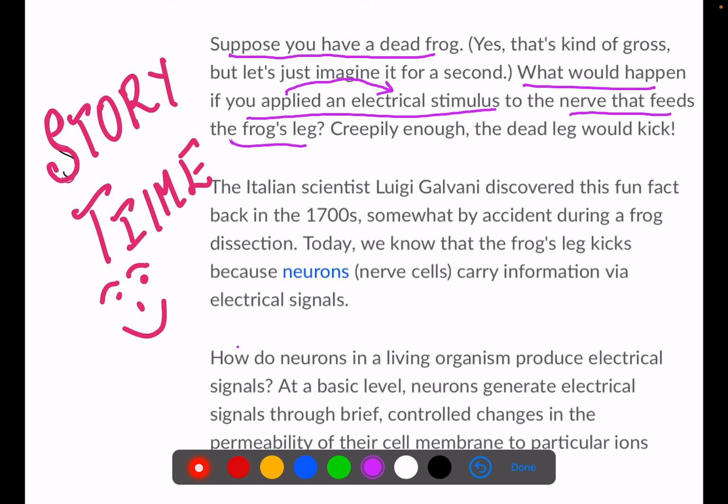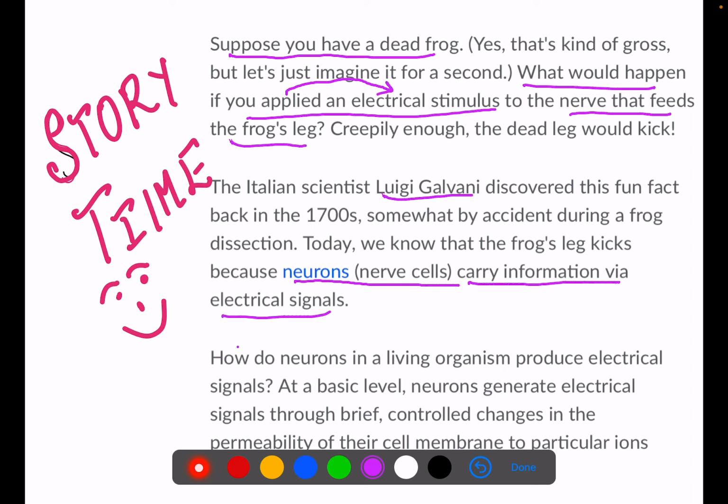Now, there was an Italian scientist whose name was Luigi Galvani. He discovered by accident, not intentionally, during a frog dissection, that a dead frog's leg kicks, because when you provide a stimulus to the nerve cells, neurons carry information via electrical signal.